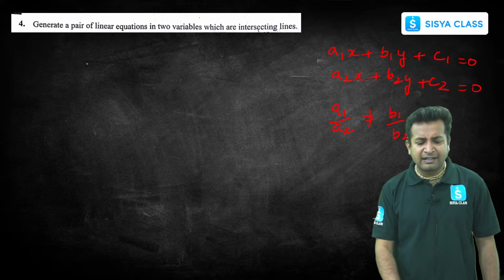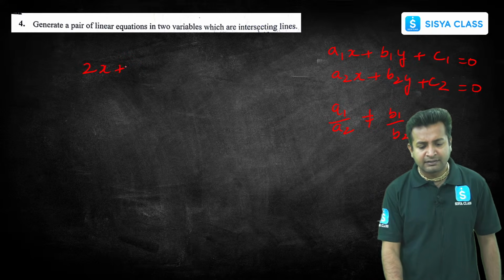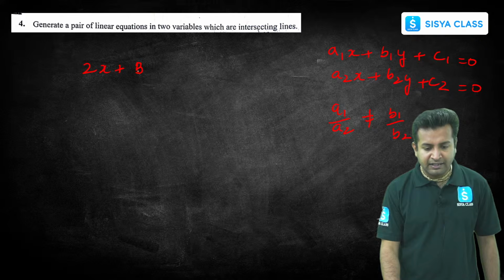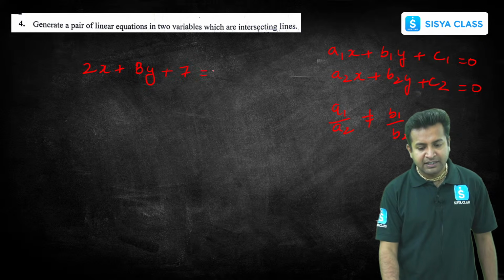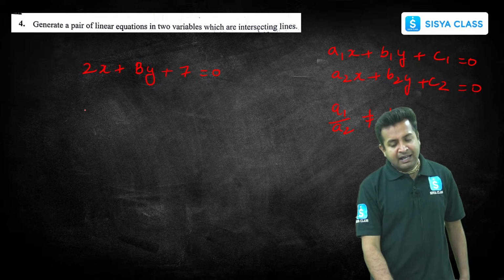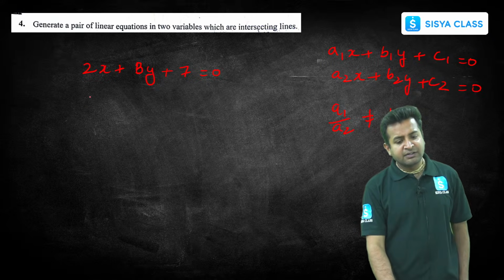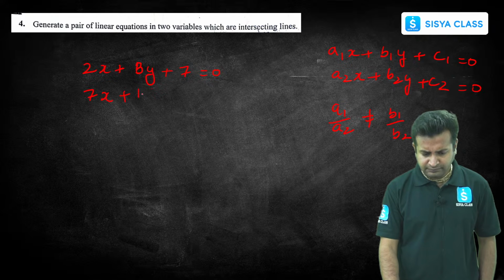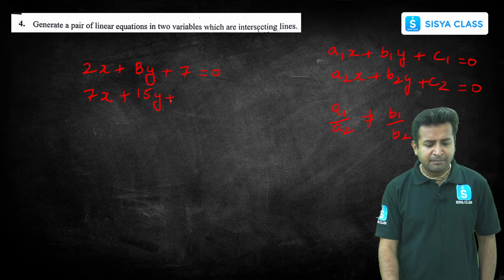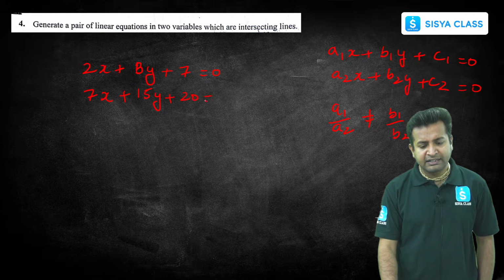So we can just randomly write 2x plus 8y plus 7 equals 0 as the first line. Next one, what we can do? We can just randomly write 7x plus 15y plus 20 is equal to 0.